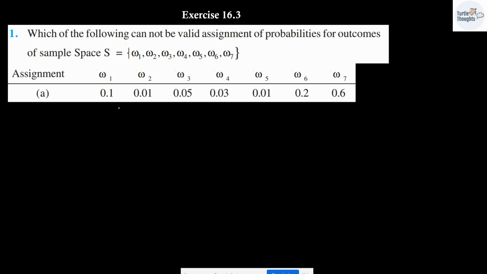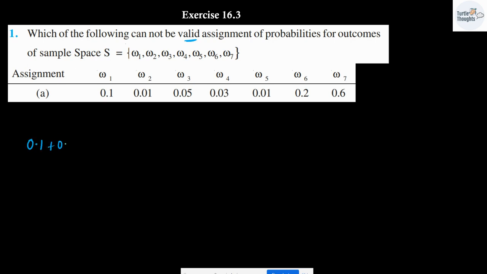Now, I have to check whether the sum of all the probabilities is going to be 1 or not. If all the probabilities add up to 1, then I can tell that it is going to be a valid assignment. If not, it is not going to be valid. As simple as that. So first, let me add up all the probabilities.